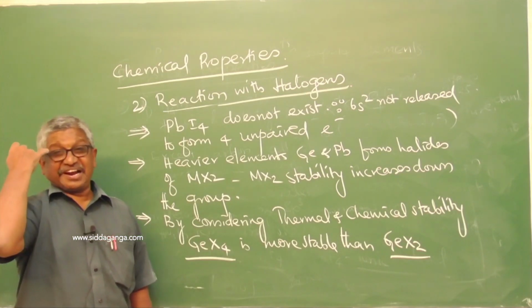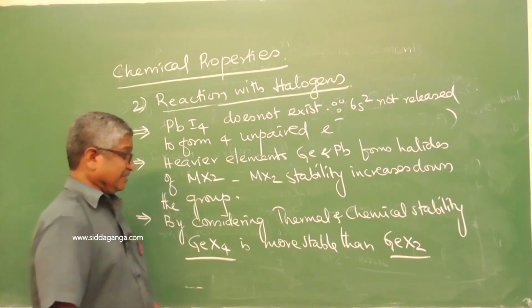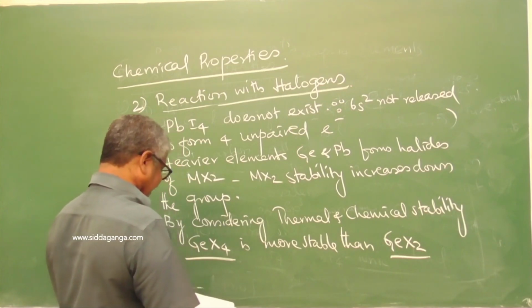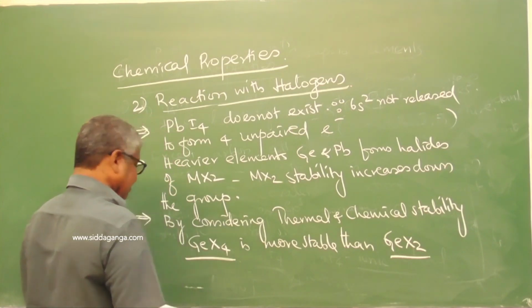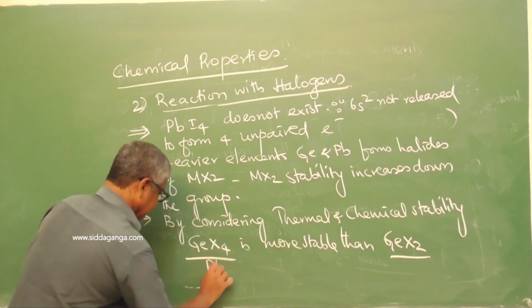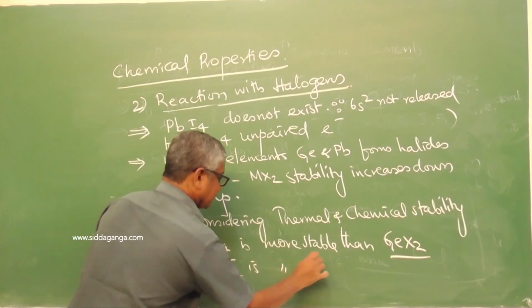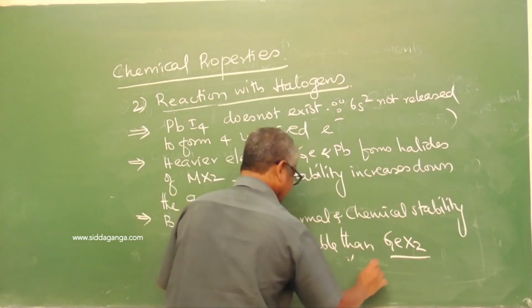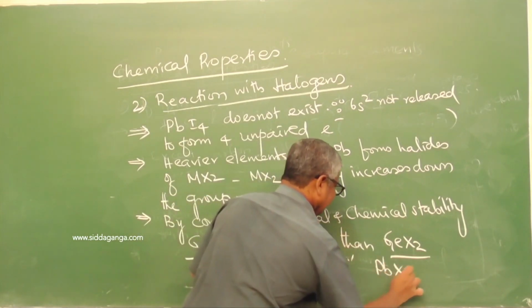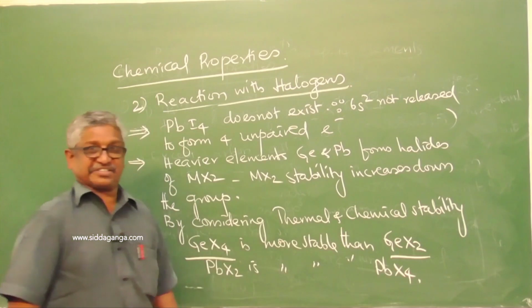Similarly, lead dihalide is more stable than lead tetrahalide. Reverse.